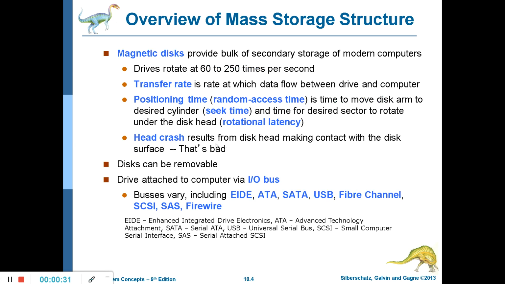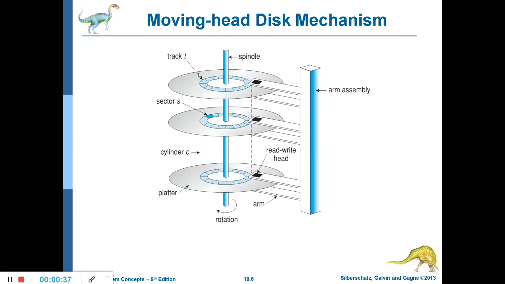A head crash results from a disk head making contact with a disk surface. I told you each one is basically called a disk. Okay, this is a disk, this is a disk. However, the technical name is a platter. You can see here it is a platter.